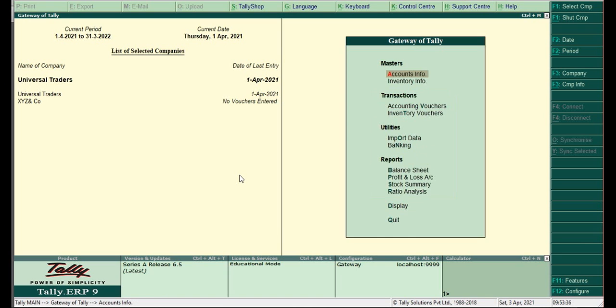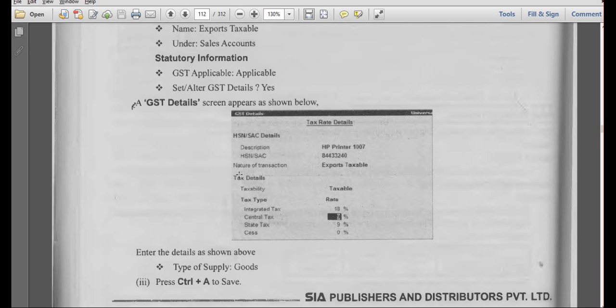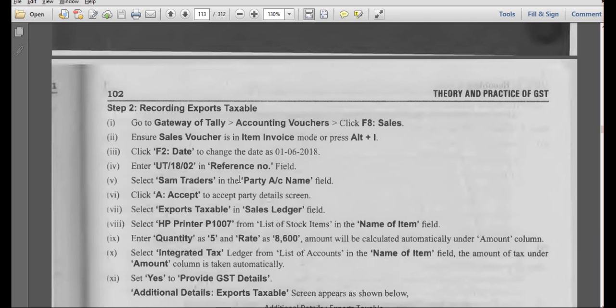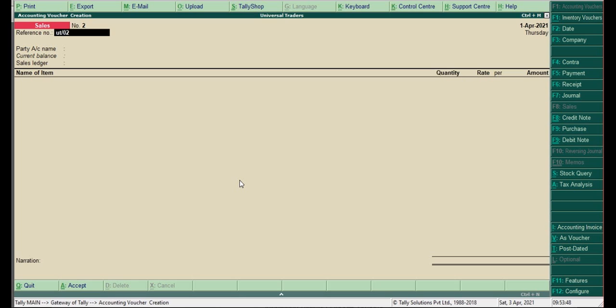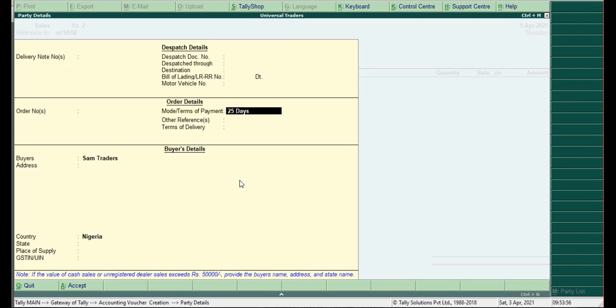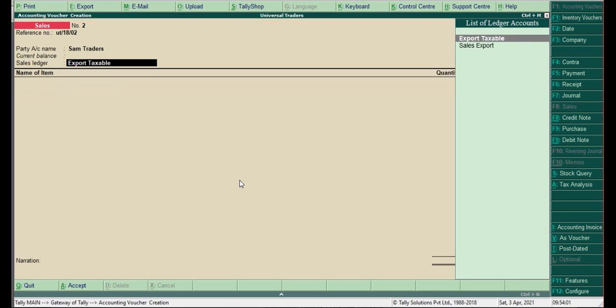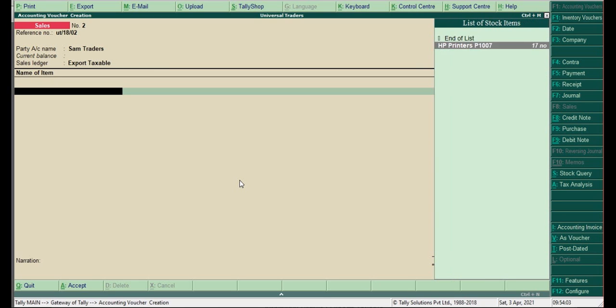Now go to sales voucher. Here you have UT by 18 by 02. Party name Sam Traders. Next export taxable HP.